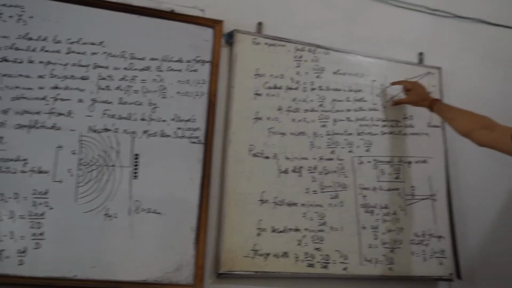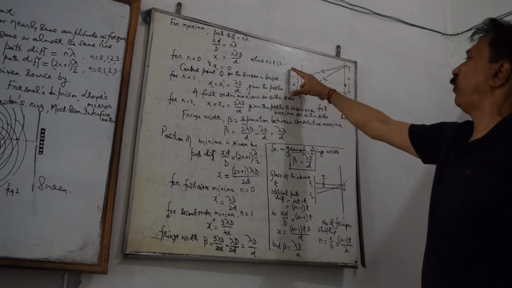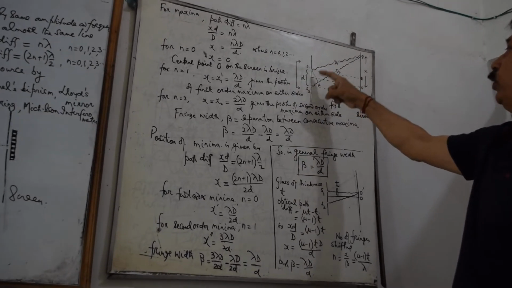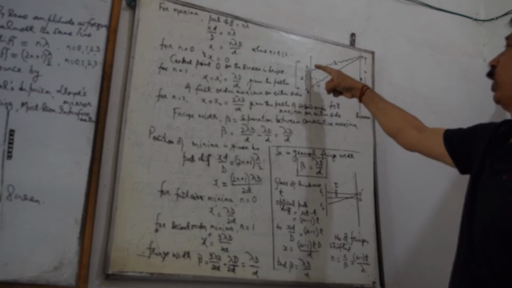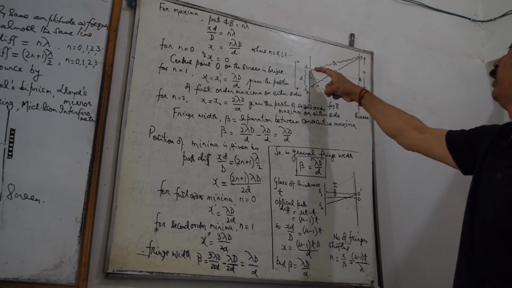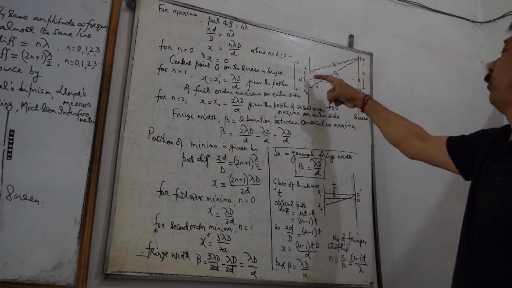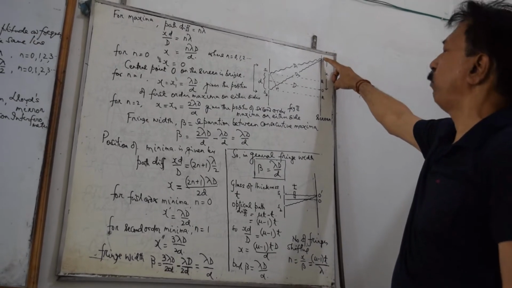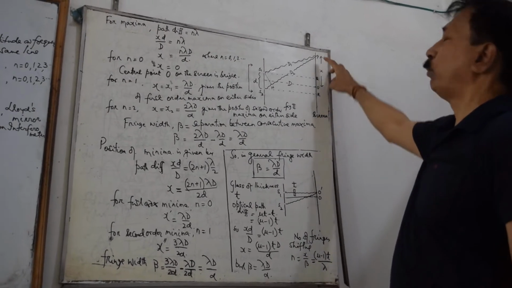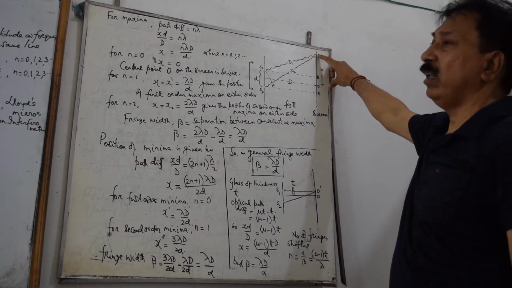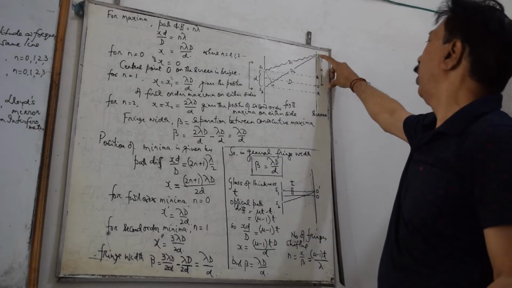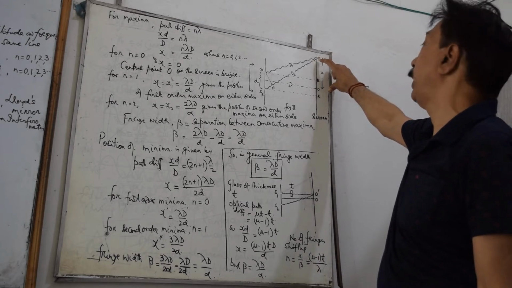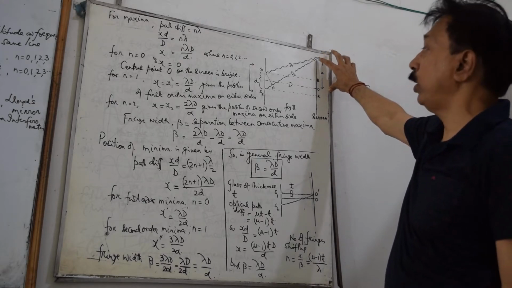We have taken a monochromatic plane wavefront here. This is a monochromatic plane wavefront. The sources S1 and S2 behave as two coherent sources. The light originated from these two coherent sources reaches any arbitrary point P on the screen to superimpose over each other, and we will analyze what would be the condition of maxima and minima at any arbitrary point on the screen.